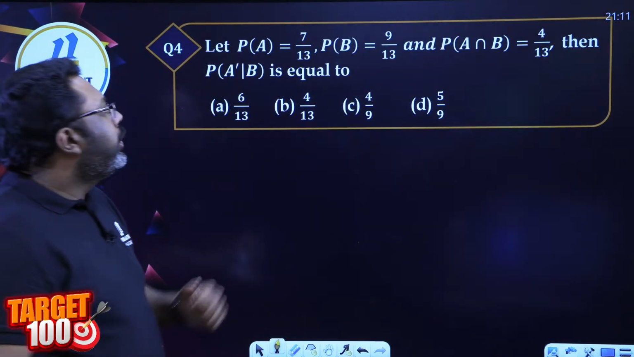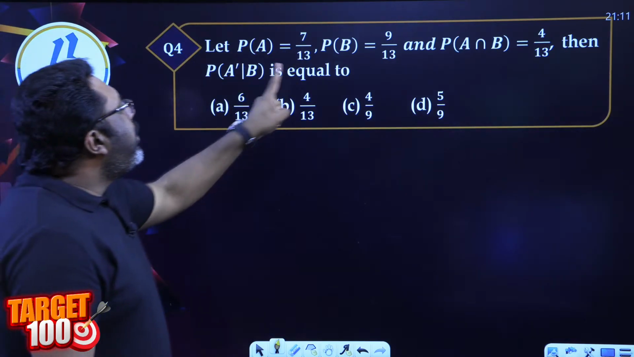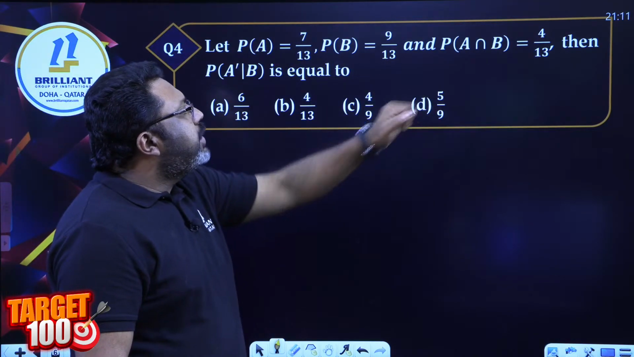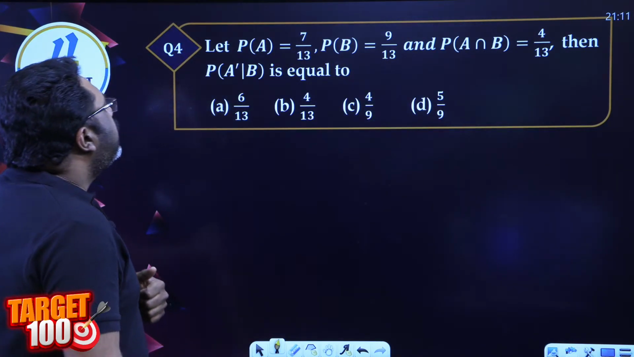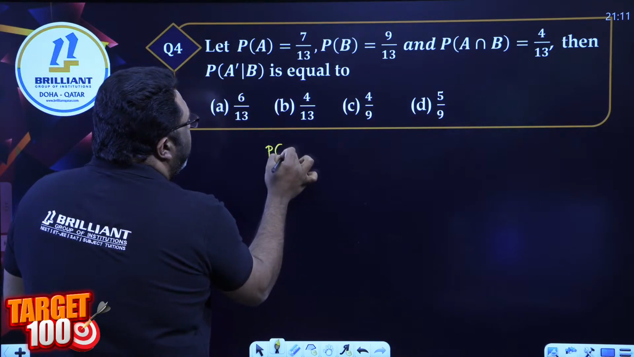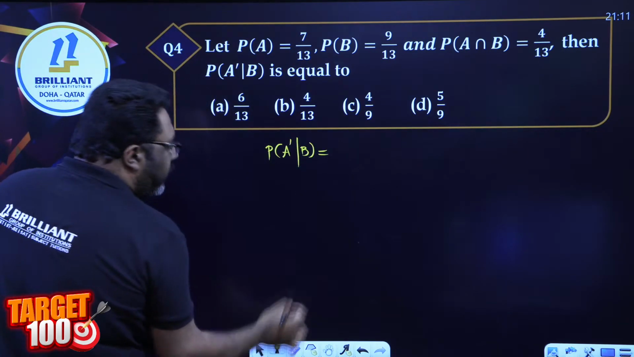Question 4. Probability of A is equal to 7 by 13. Probability of B is equal to 9 by 13. Probability of A intersection B is equal to 4 by 13. Then what is the probability of A complement given B?